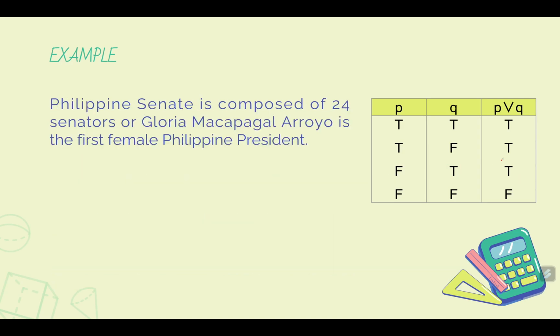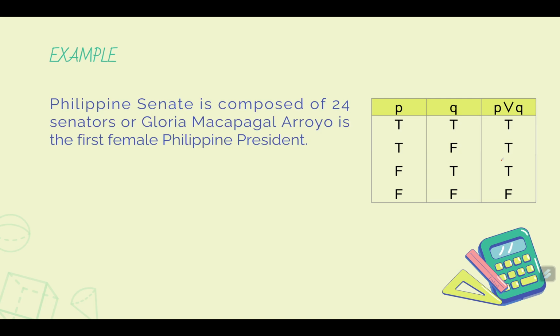Okay. Another example. Philippine Senate is composed of 24 senators, or Gloria Macapagal Arroyo is the first female Philippine president. Now, we know that the Philippine Senate is composed of 24 senators, so therefore the first statement is true, while the statement Gloria Macapagal Arroyo is the first female Philippine president is false.